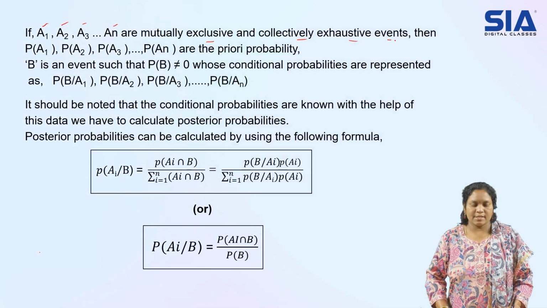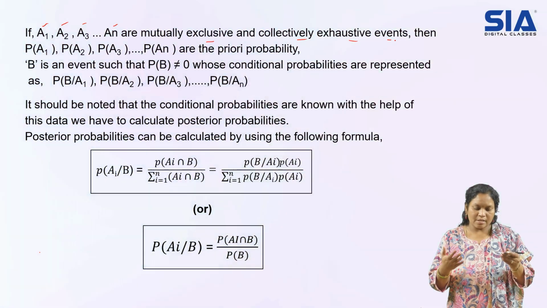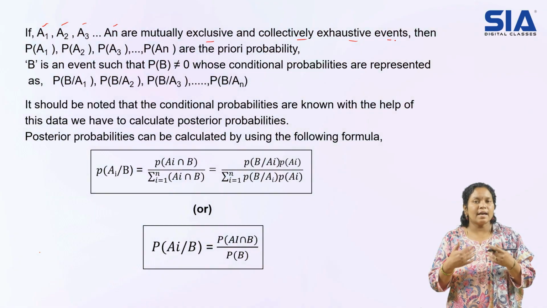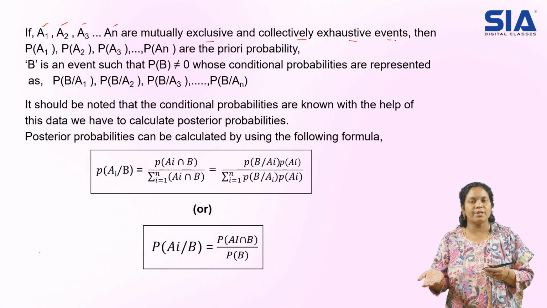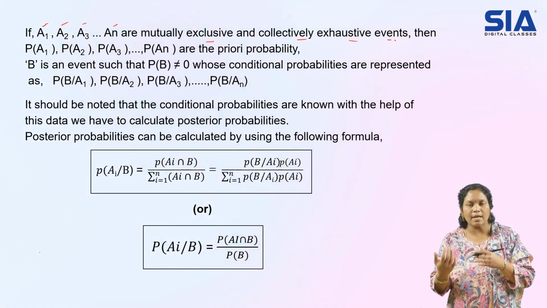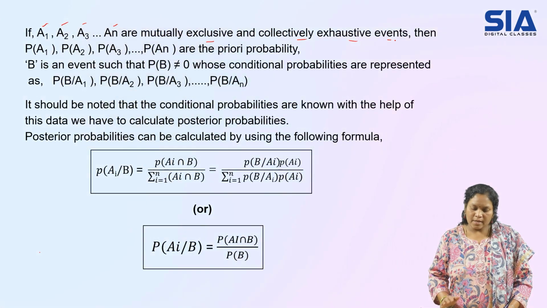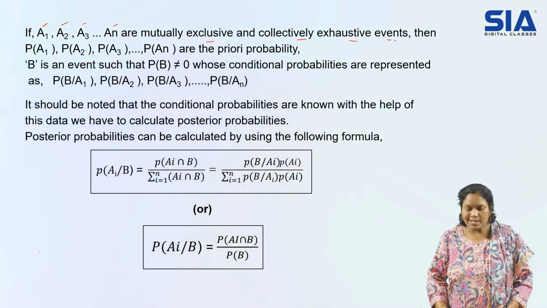Check those sessions to know properly what mutually exclusive is. Generally, let me remind you again: the generalized version of mutually exclusive is that if one appears, the other will not. Like tossing a coin, if a head appears, is there any chance for the tail to appear? No. So that is mutually exclusive: one appears, the other has no chance. And exhaustive means all the happenings, all the events together, if you consider. So that is your exhaustive events.